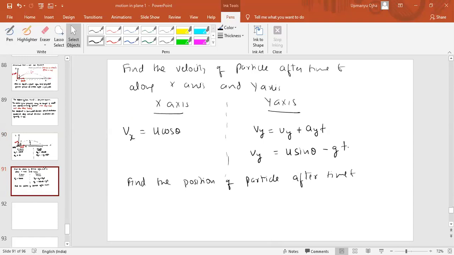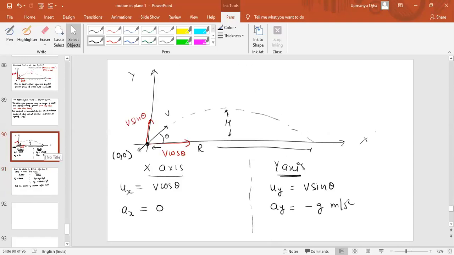See, just look at the initial condition. Again I will repeat. If you throw the object with velocity v at angle theta, we have two initial components of the velocity, one along the x, the other along the y. If I separately analyze both motions, along the x-axis, what is the initial velocity? V cos theta. Along the y-axis, the initial velocity is V sin theta. Along the x-axis, the acceleration is 0, because there is no acceleration along the horizontal. Along the y-axis, the acceleration is minus g. So we have separately analyzed both conditions.